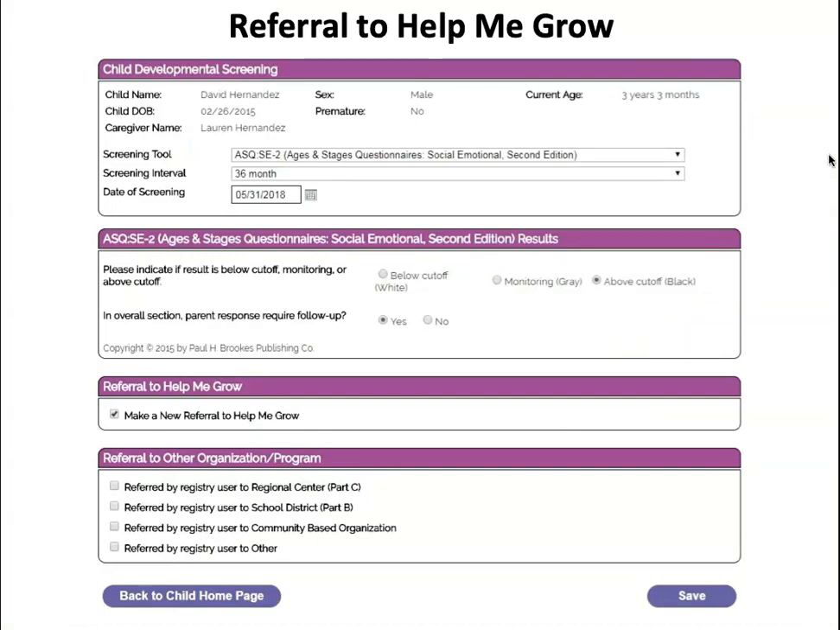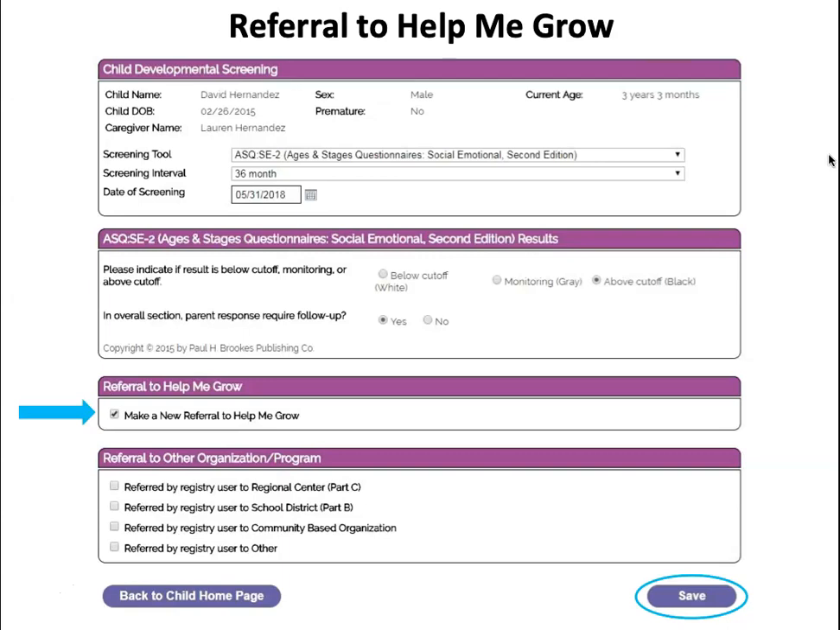So as we saw earlier, at the bottom of every entry page, there is the option to refer to Help Me Grow. This is an automated referral to Help Me Grow. This registry is linked to our data tracking system. So if you check this box and click Save at the bottom of any screening result, we will receive the referral in our system and be able to accept it and then provide you with outcomes. And I'll show you that in a moment on the work that we're doing with the family. So within the registry, if there is a concerning result or an at-risk result, you would want to make a referral to Help Me Grow.